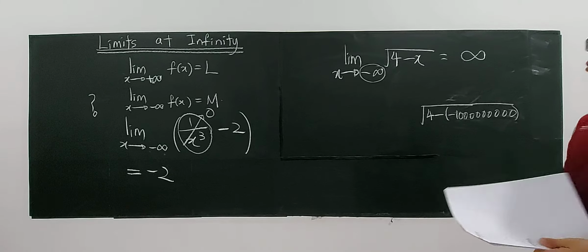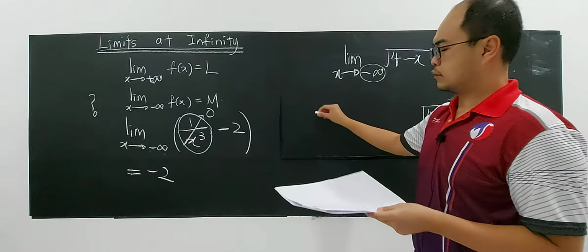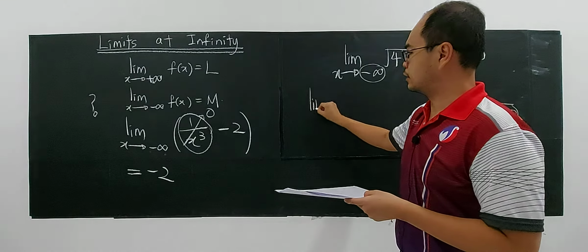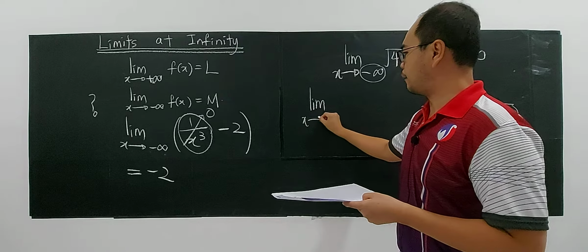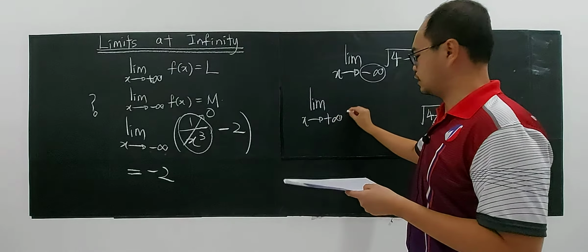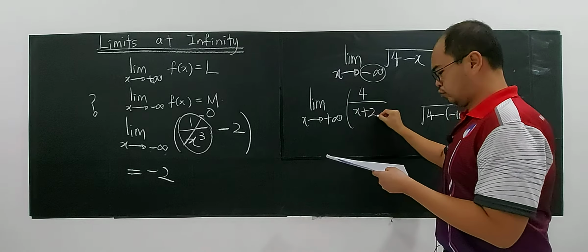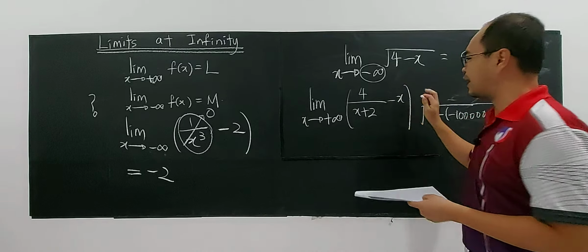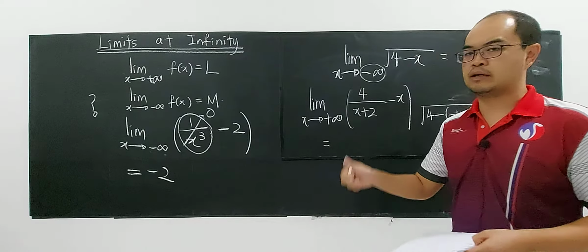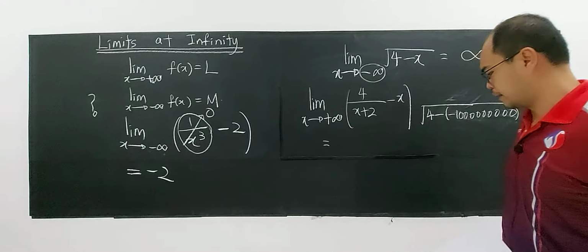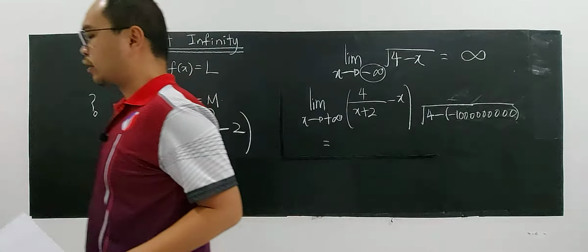Alright, one more. I want you to become a thinker. You have to think. What happens when x approaches positive infinity of 4 over x plus 2, minus x? If you can answer this one correctly, you are great. You are a mathematician. Now try to answer this.